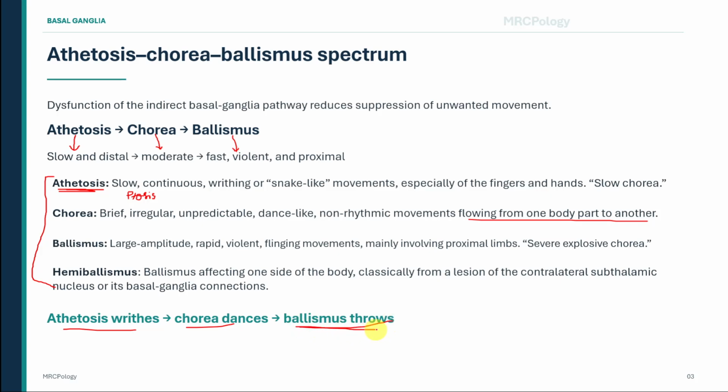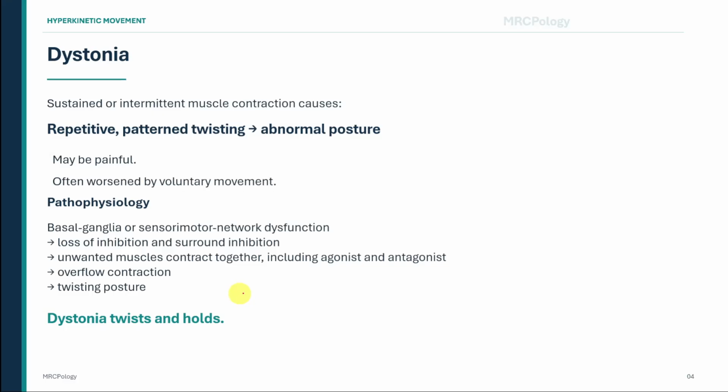We now come to dystonia. Dystonia is produced by sustained or intermittent muscle contractions. These contractions cause repetitive, patterned twisting movements or abnormal postures. The word patterned is important. Unlike chorea, which is irregular and unpredictable, dystonic movement often pulls the body repeatedly in a similar direction.